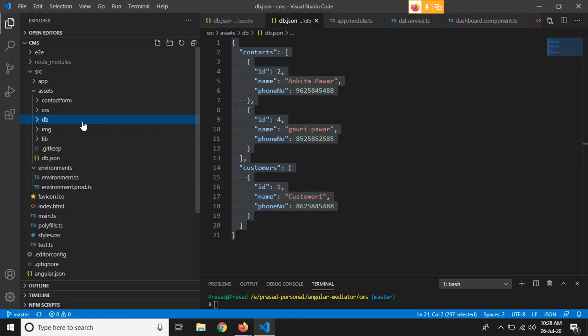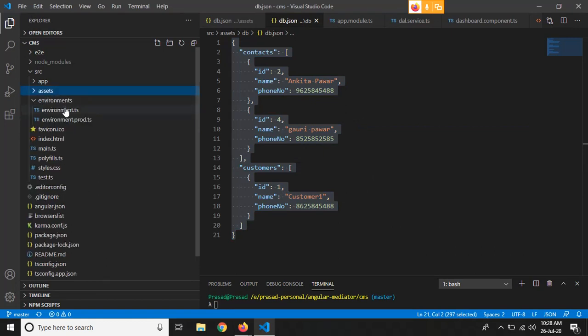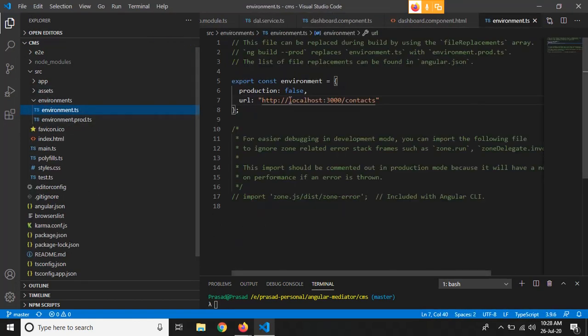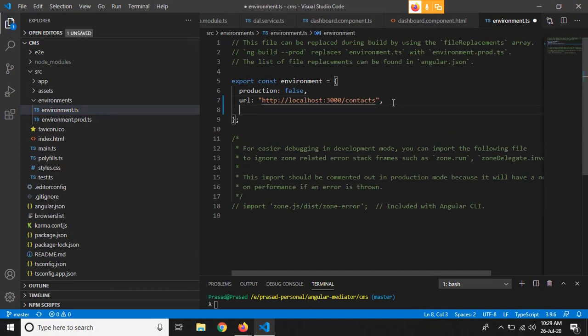and as you guys know, all the static URLs that we are going to use, we keep in our environment.ts file, JSON, right?